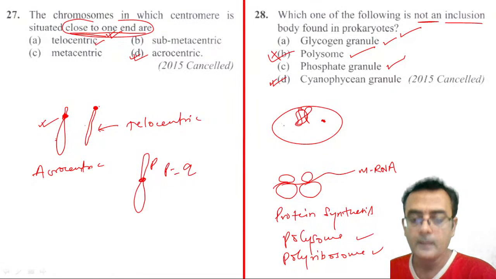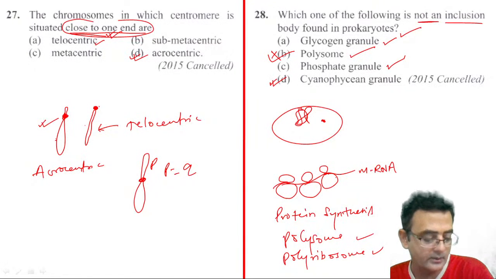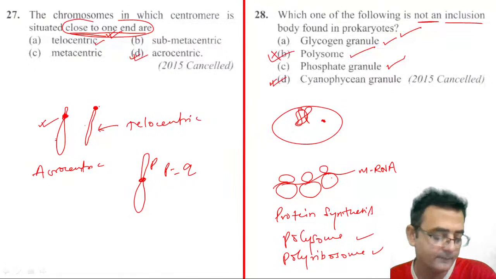So polysome is the complex of ribosome and mRNA. Many ribosomes are arranged linearly on the mRNA. Then it is polyribosome. All right.